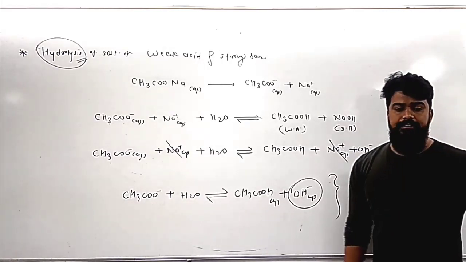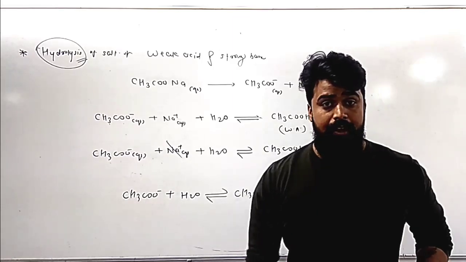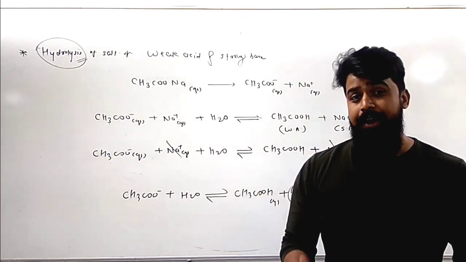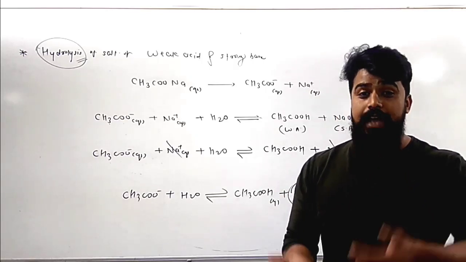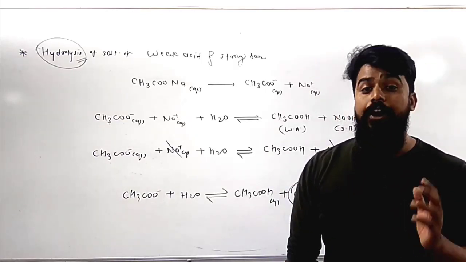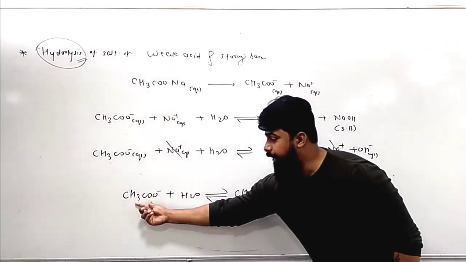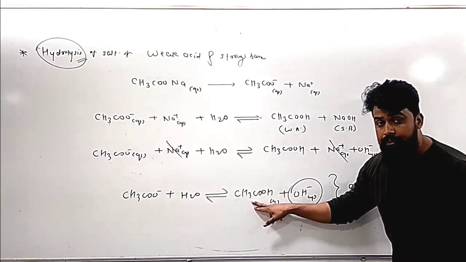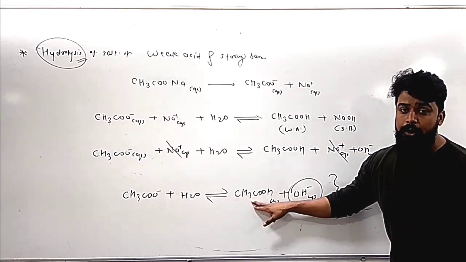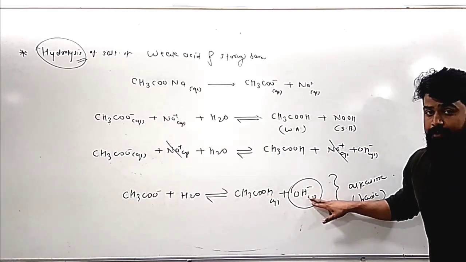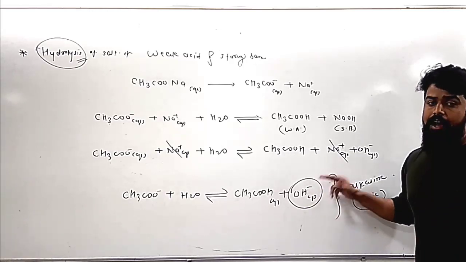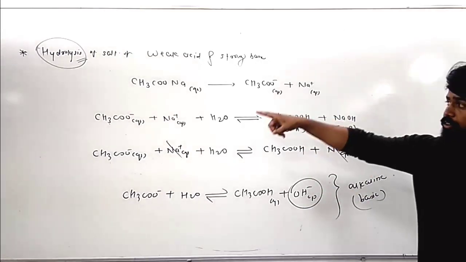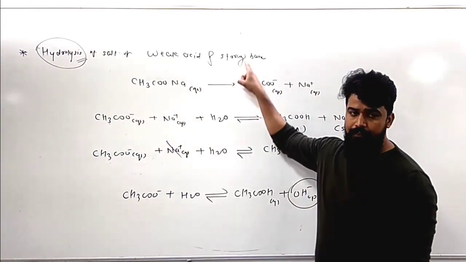Again, the concept of hydrolysis is that either the cation or anion or both ions of the salt combine with the water molecule and make the solution acidic, alkaline or neutral. Here, the negatively charged ion from the salt combines with the water molecule and produces the undissociated acetic acid molecule, due to which the OH minus ion concentration increases and the solution becomes alkaline in nature. This is one of the applications of hydrolysis of the third type of salt, the salt of weak acid and strong base.